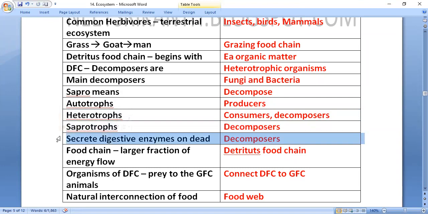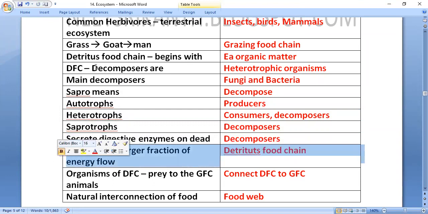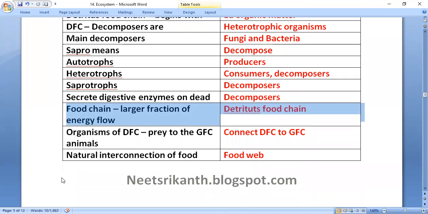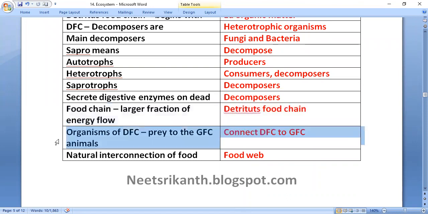Decomposers secrete digestive enzymes on dead matter. In the detritus food chain, a larger fraction of energy flows. Organisms of the DFC are prey to the GFC animals, connecting the DFC to the GFC.